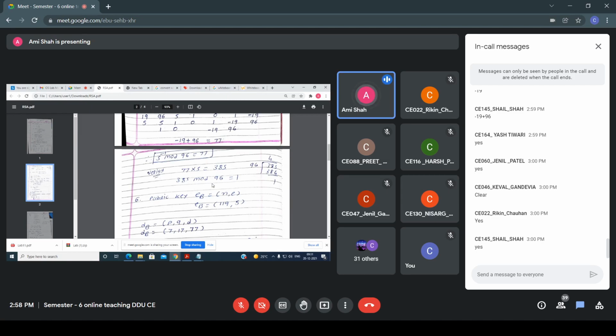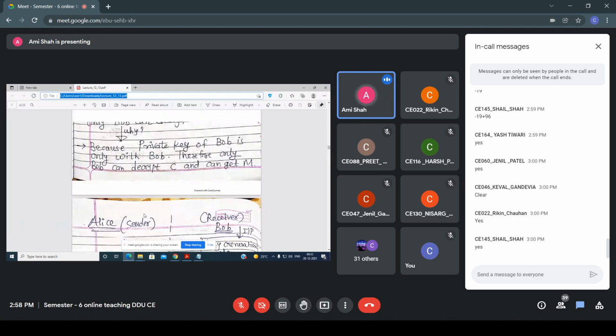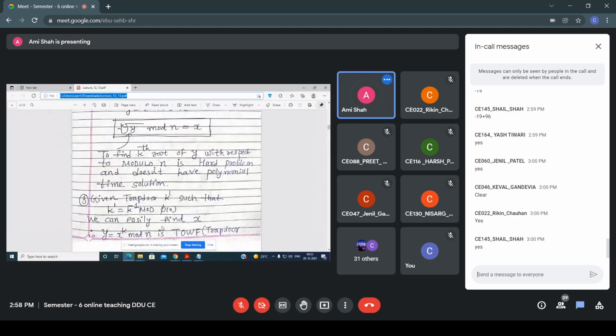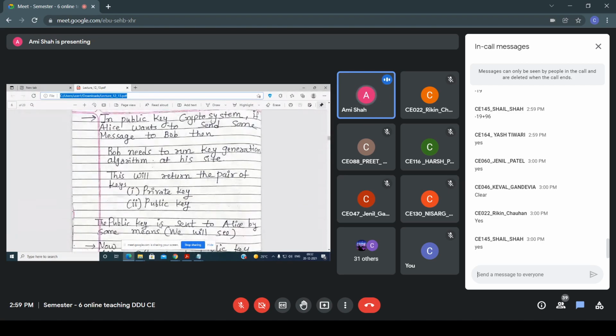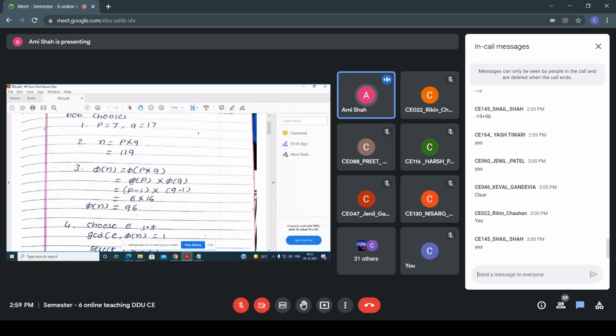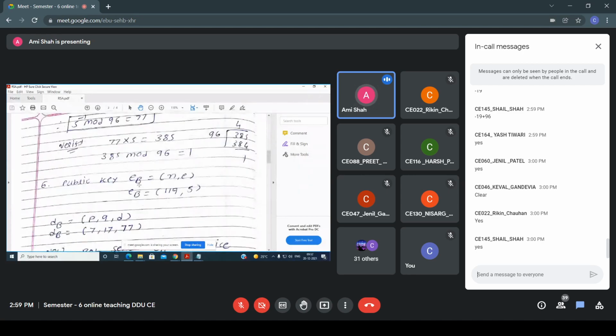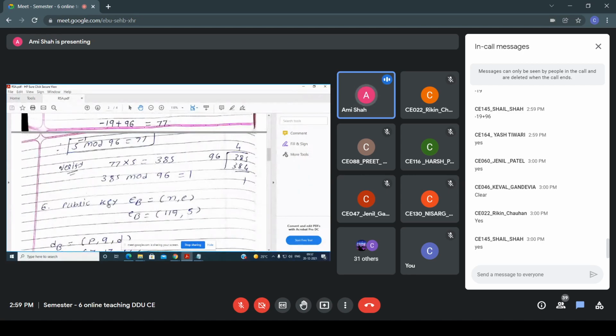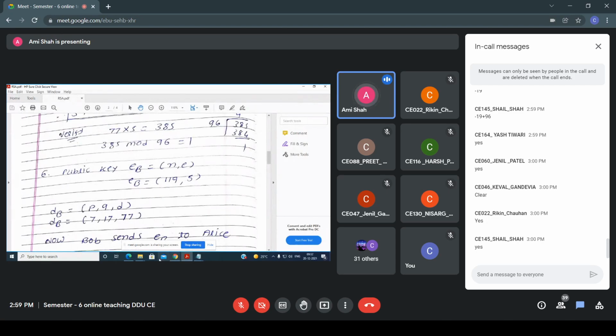So now after this algorithm, what happened? The two keys are generated, public key and private key. Okay. Now what I told you, this concept I have explained to everyone. If Alice wants to send a message to Bob, then Bob performs the key generation algorithm. So according to our example, the two keys are created, public key and private key. These two keys are generated, right?